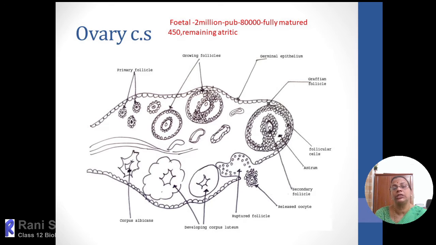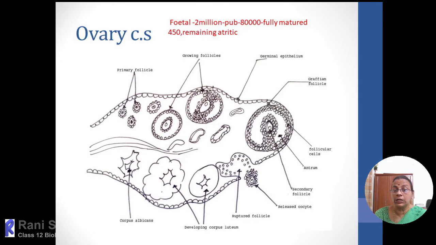If the female hormones are functioning properly, every month 20 or 25 follicles will start developing by absorbing the FSH, and finally only one follicle will become matured into a Graafian follicle. The primary follicle will develop into a secondary follicle.